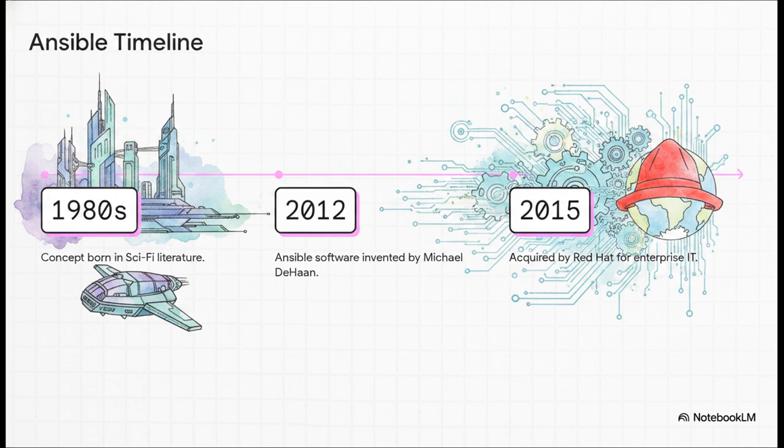The concept lived purely in fiction right up until 2012, when developer Michael DeHaan brought this idea of instant communication to reality by creating the Ansible software. It was so incredibly lightweight and effective that tech giant Red Hat scooped it up in 2015 to push it out to enterprise data centers worldwide.